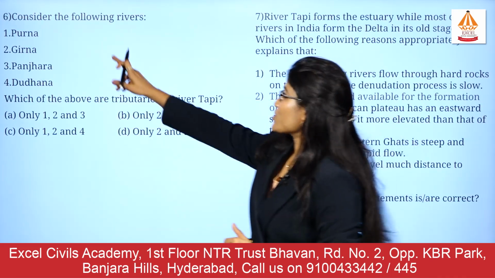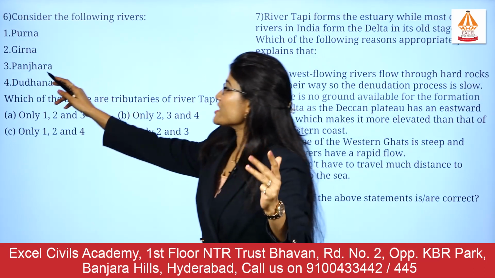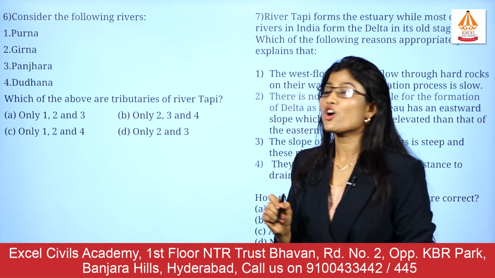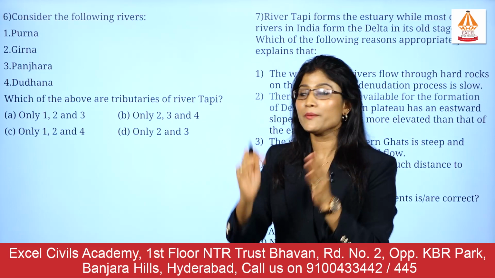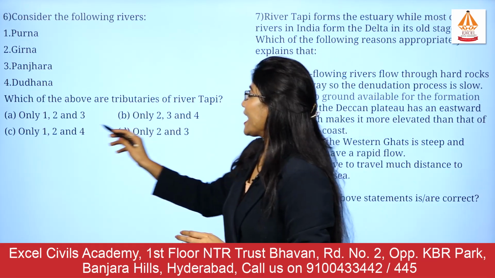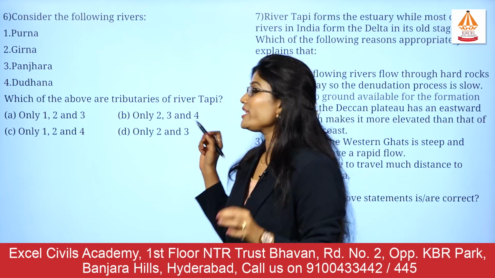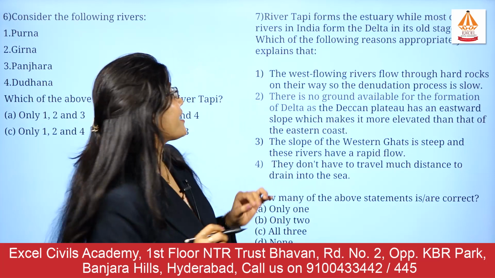Alright. Sixth question, consider the following rivers: Purna, Girna, Panjra and Dudhana. Which of the above are tributaries of the river Tapi? Option A, only 1, 2 and 3. Option B, only 2, 3 and 4. C, only 1, 2 and 4. And option D, only 2 and 3. Again, a very easy question, but you need to have proper understanding.